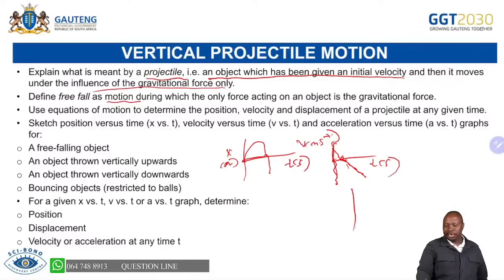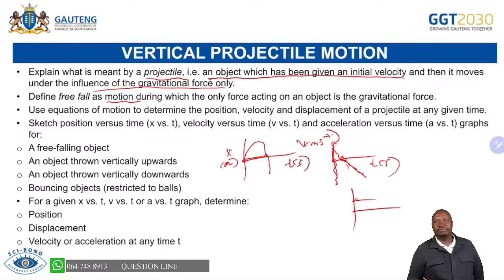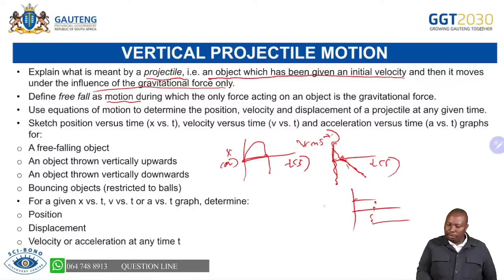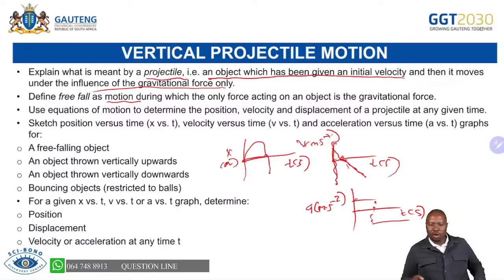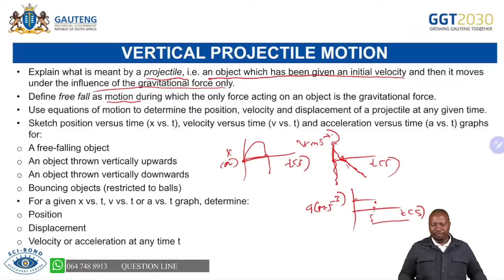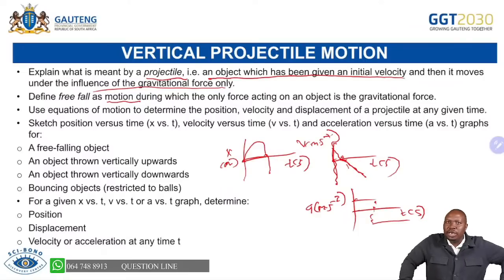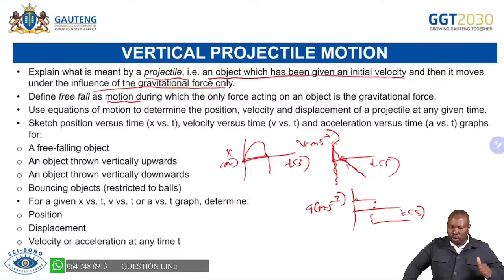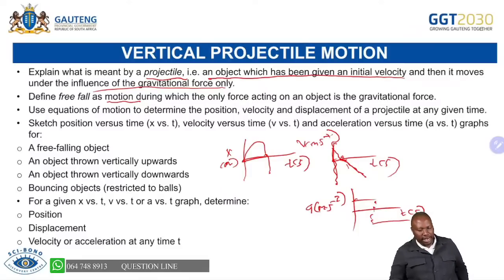The same with your acceleration versus time graph, which will be a positive like that. And then if you were changing the direction, then it's able to move like that. You are able to label your axis to say acceleration is in meters per second squared and time is in seconds. Please collect those marks of drawing the graphs. The main thing is to dress these graphs with the values that you will have calculated. If there is time to reach the maximum height, you are able to substitute those values there, and then you are able to get your marks in terms of the graphs. Please don't lose marks pertaining to that.